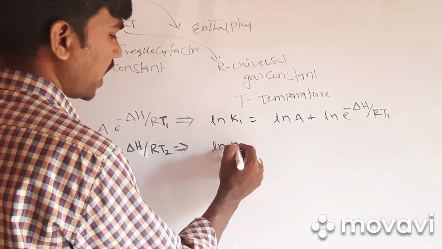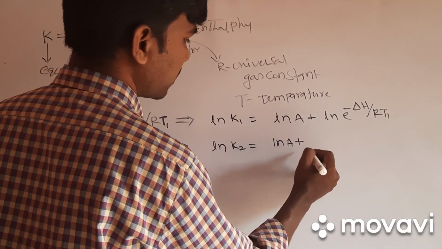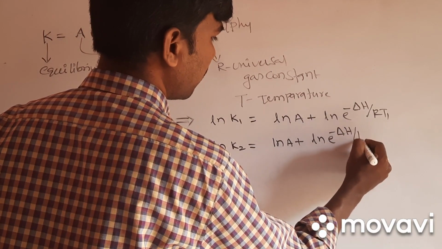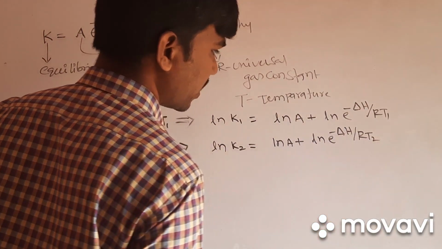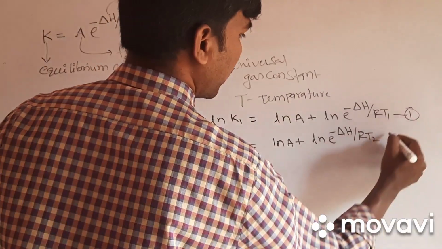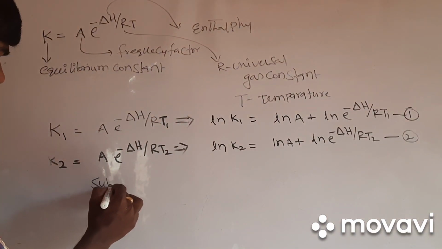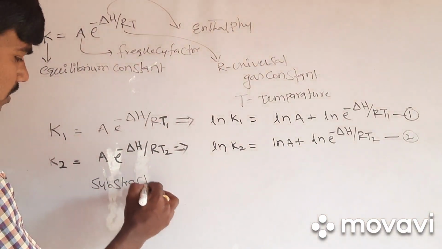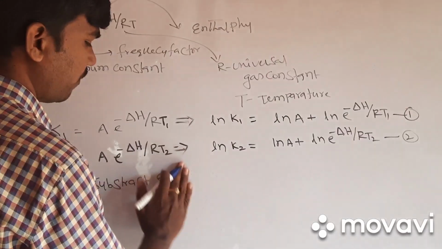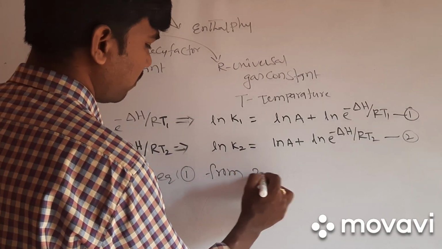Similarly, ln K2 is equal to ln A plus ln of e to the power of minus delta H by RT2. Let this be equation number 1 and this be equation number 2. Now subtract equation 1 from equation 2.